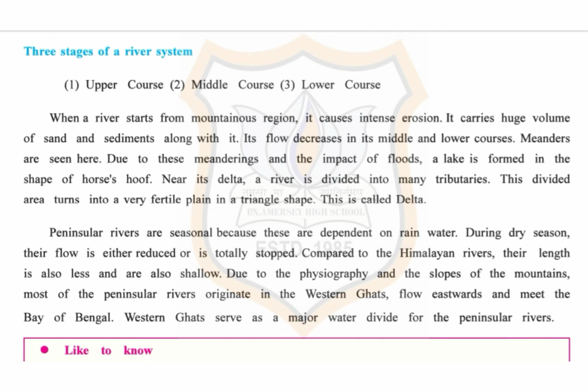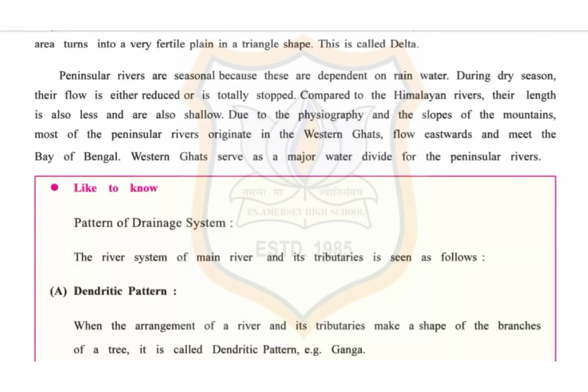A river is divided into many tributaries. This divided area turns into a very fertile plain in a triangle shape. This is called delta. Now the next one is peninsular rivers.